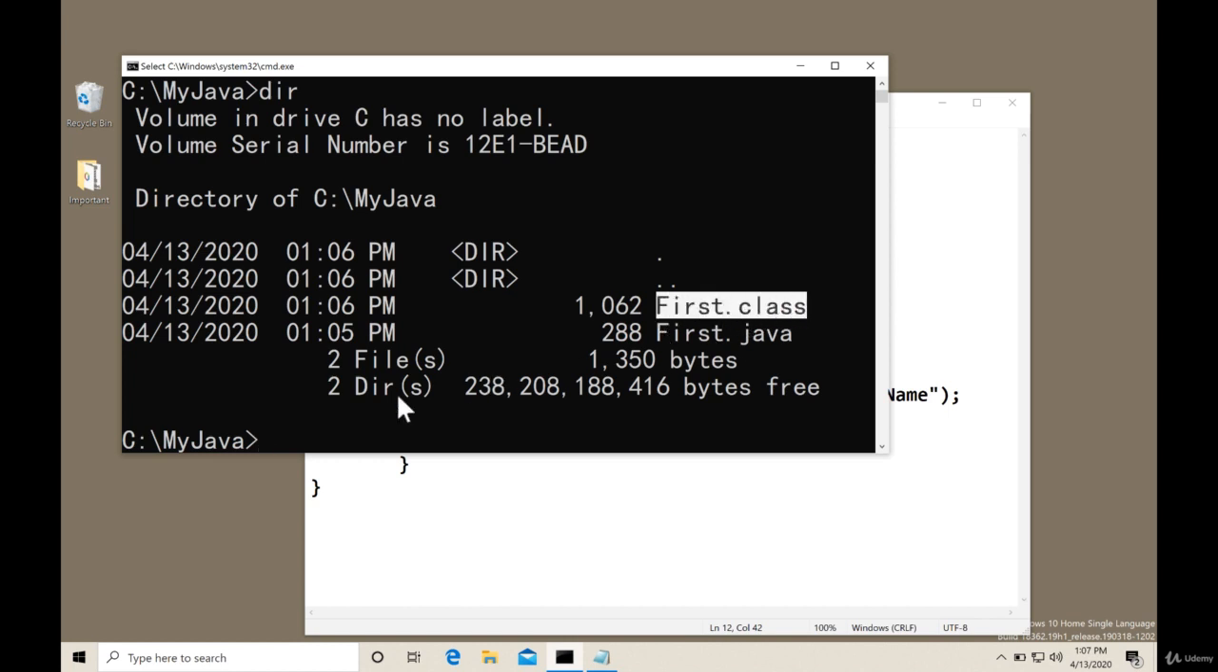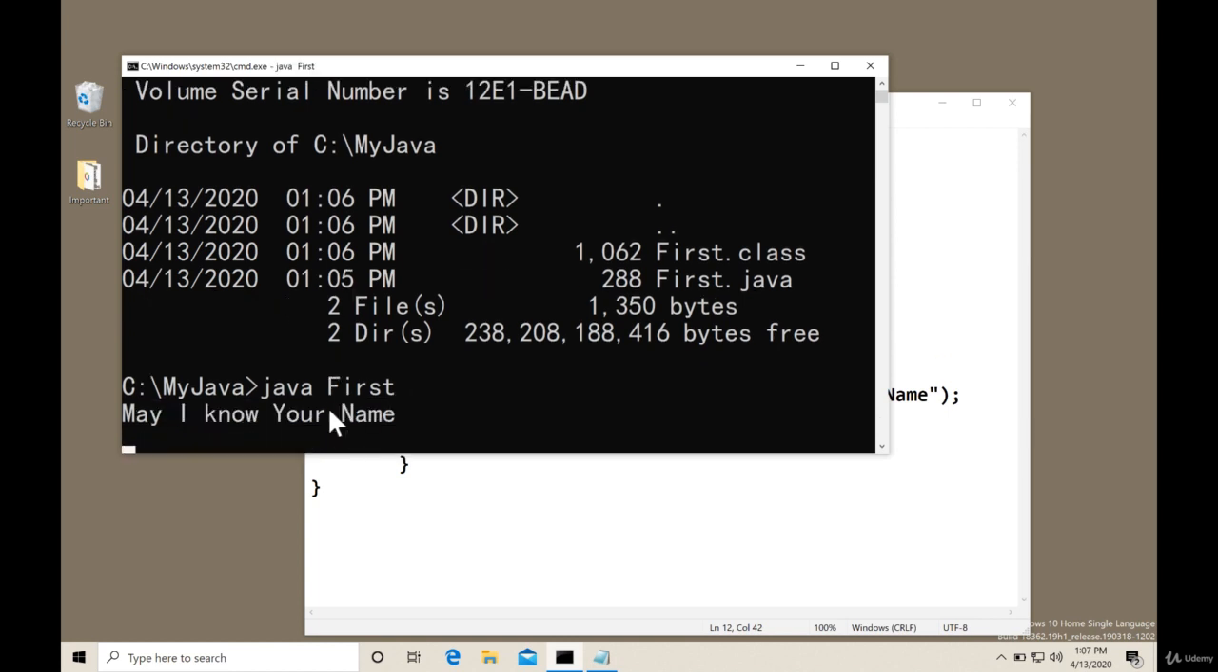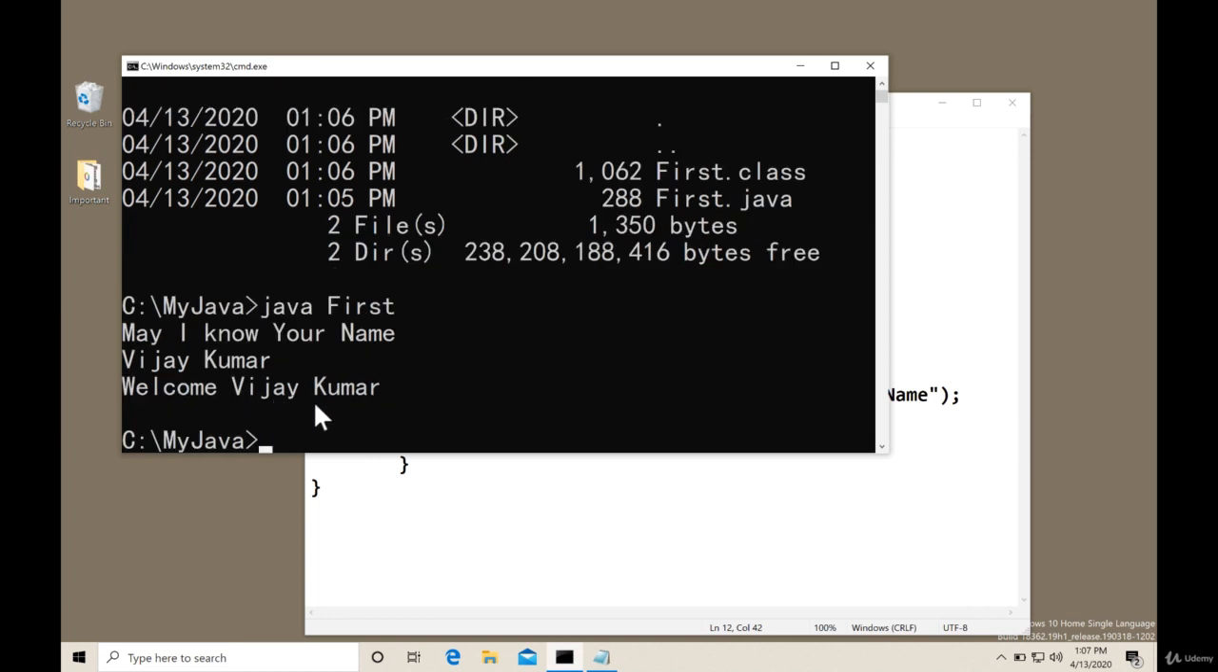So let us run the program. So for that, say java first. Don't have to give .class or .java. Just say java first. It will run the program. May I know your name? Name is Vijay Kumar. Welcome Vijay Kumar. That's it. So you have written your first Java program.